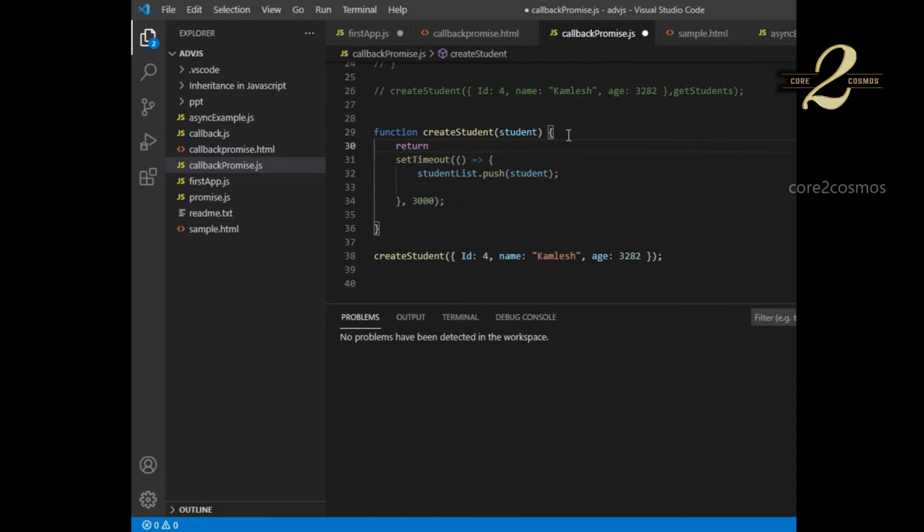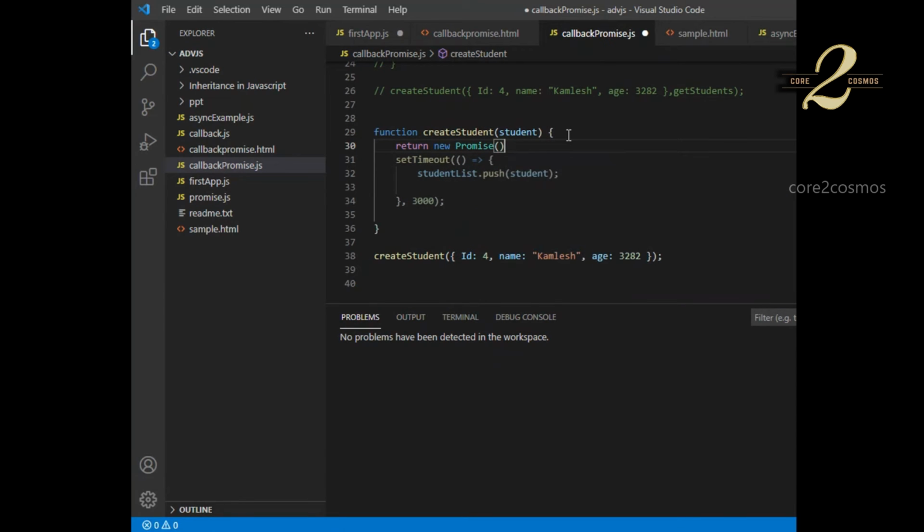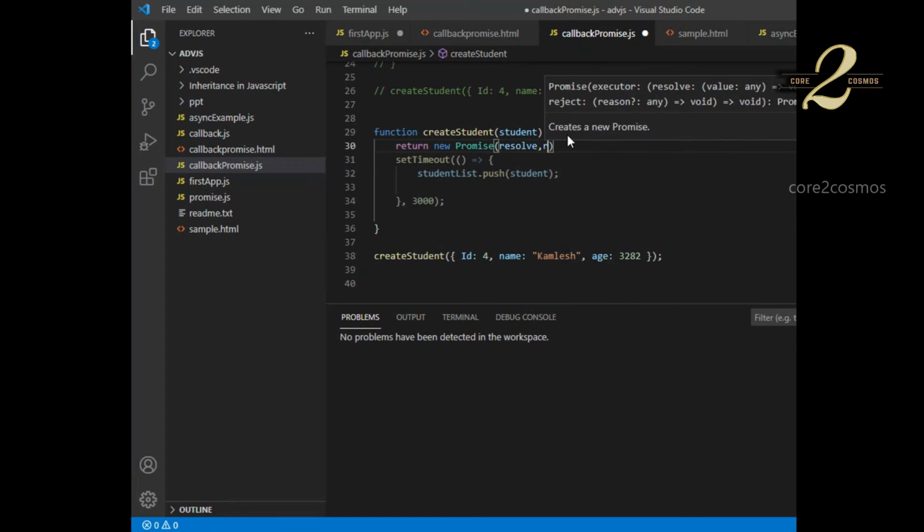Here I will simply say return new Promise object. The Promise constructor takes two arguments, resolve and reject. Resolve means on a successful execution of whatever functionality is defined inside the promise, we will be returning the resolve. If some unknown error or exception has happened, we will mention that in reject.